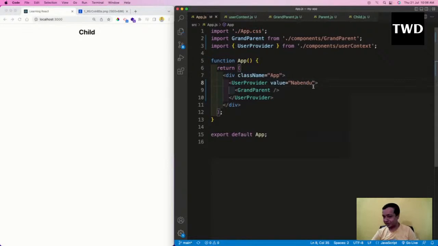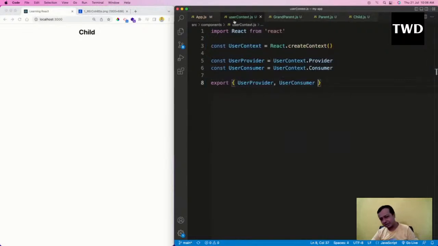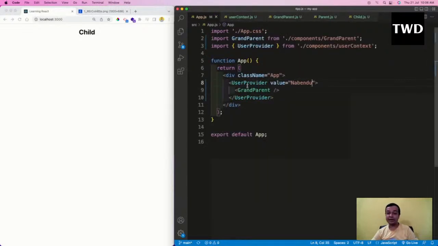So it's not as simple as props, a bit different kind of thing. You have to create a context, and you have to wrap the component in which you are going to use it. I mean, not that, I'm wrong, my bad. Not wrap the component in which you have to use it. You have to wrap the central component. The main component here is the grandparent. You have to wrap that.